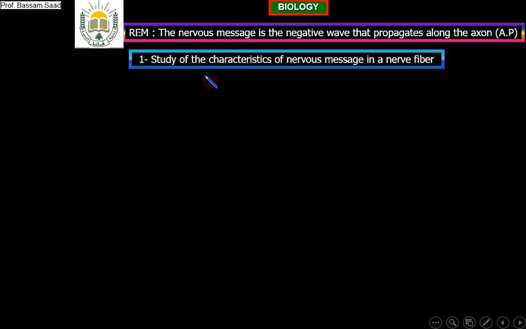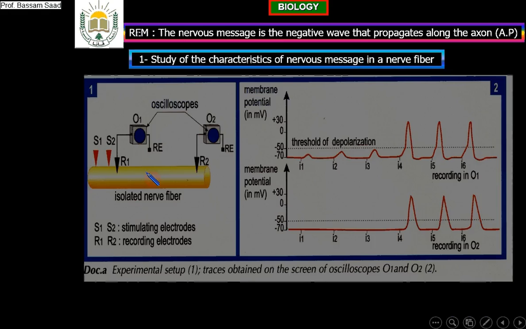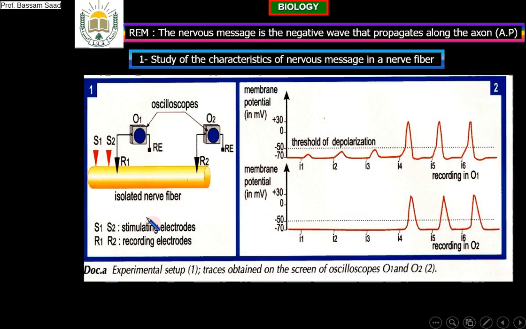Now, in order to study the characteristics of the nervous message in a nerve fiber, we have to make an experiment, and this is the experimental setup used. What is this experimental setup? We have, first of all, an isolated nerve fiber, one nerve fiber. And we have the oscilloscopes, and you have electrodes.